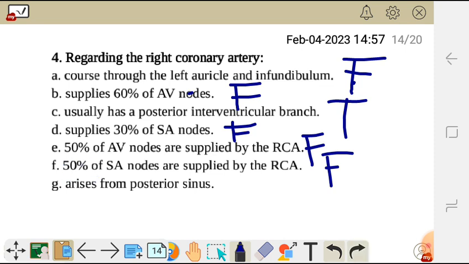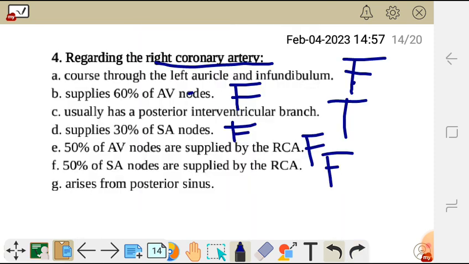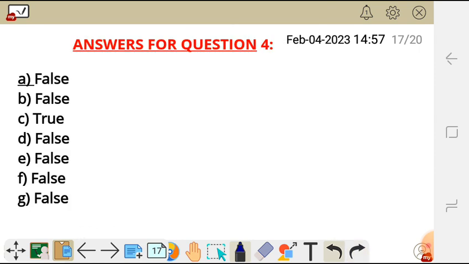So G, arises from the posterior sinus. The right coronary artery, if you can see in this diagram here, this is the anterior view. So this is the right side. It arises from the right sinus, not the posterior sinus. So this statement is false. So for question 4, A is false, B is false, C is true, D is false, E is false, F is false, and G is also false.